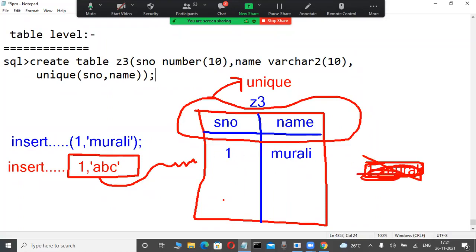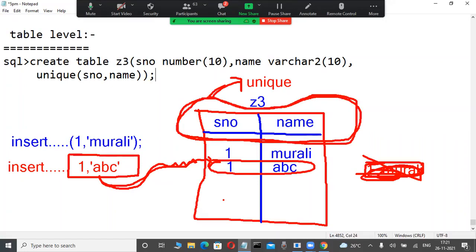Everyone is telling the correct way. Same here, now one ABC and one morely are there. One ABC I try to insert. Possible or not? Very good. Possible. Correct. Why? Because duplicates in individual columns are not a problem, but here this is a table level. That's why the record will be checked: one ABC is not already there. You are observing or not? One ABC is a record, because this is a table level group of columns, it will be treated as a single constraint. Okay? Your answer is correct: in the where clause, one ABC means individual columns, that is column level syntax, but this is table level.